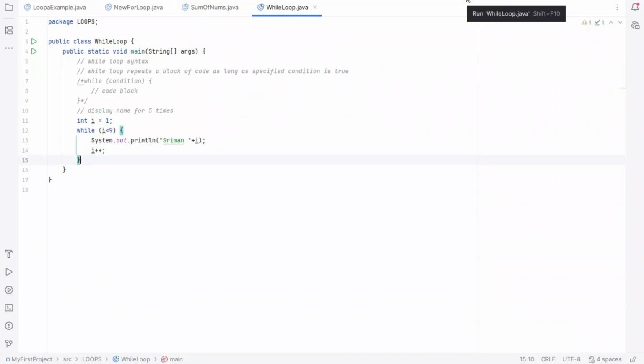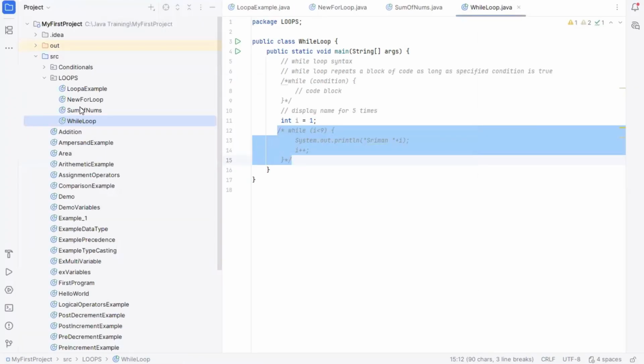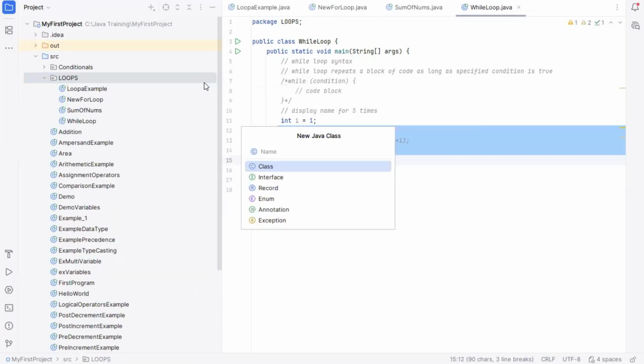We will look at one more case, that is do while. Do while. Create a new one. Do you want to create it here only? No, I want you to write it in a different place. Create a new class.